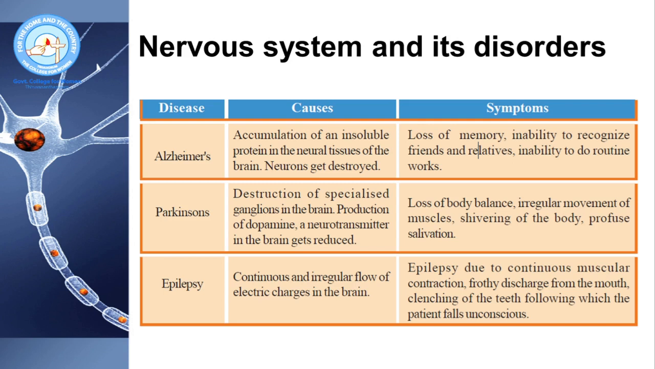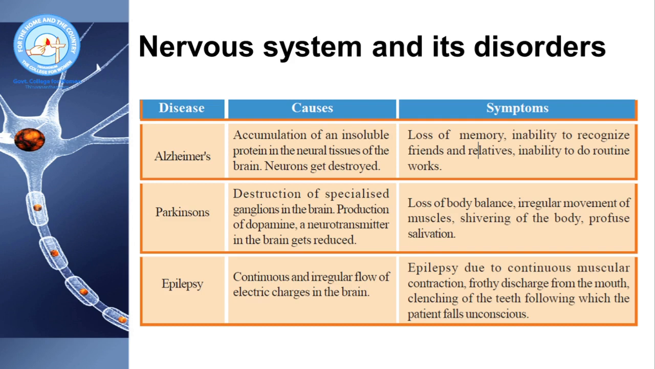Now let us see about the disorders of the nervous system. First is Alzheimer's disease. Alzheimer's disease is caused by the accumulation of an insoluble protein in the neural tissues of the brain. Because of the accumulation of this insoluble protein, the neurons will get degenerated. And the symptoms of Alzheimer's disease include loss of memory, inability to recognize friends and relatives, inability to do routine activities.